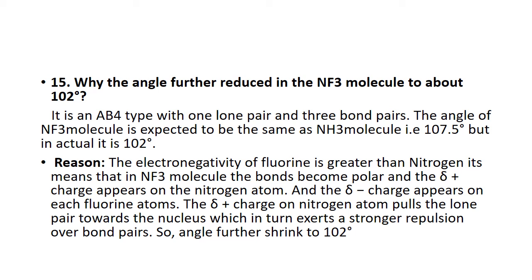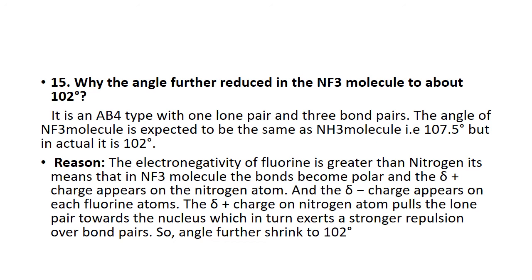Why is the angle further reduced in the NF3 molecule to about 102? In the sp3 hybridization, we have discussed nitrogen has one lone pair, and the lone pair repulsion is greater, and the angle is reduced from 109 to 107, as we had discussed before. But the NF3 has a very